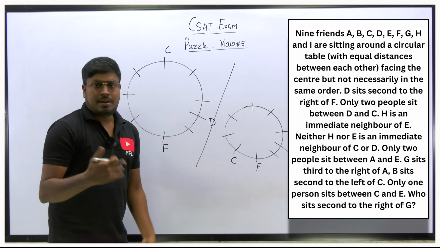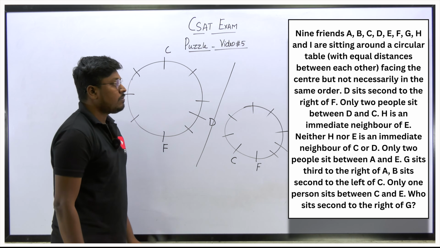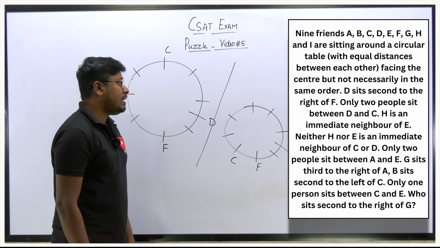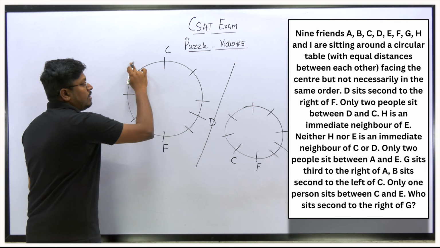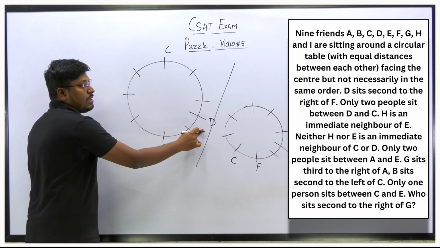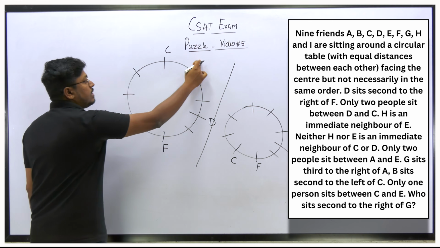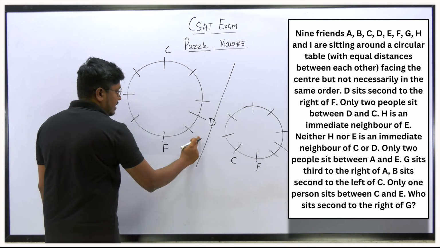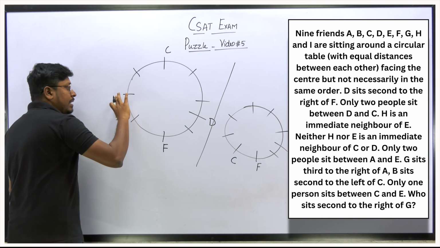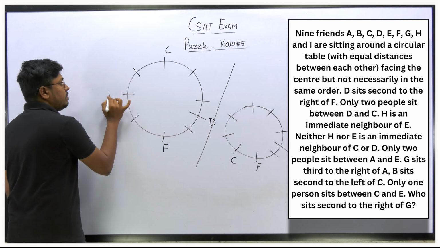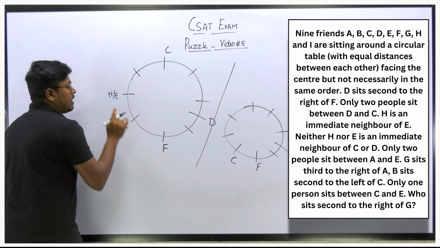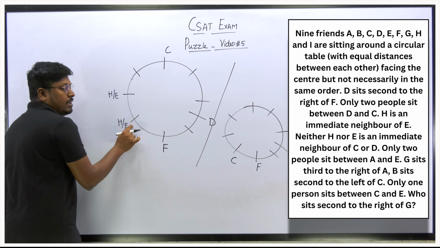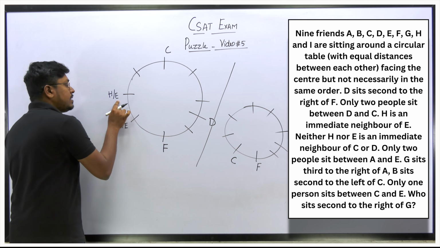So leave the point and let me move on to the next point. Neither H nor E is an immediate neighbor of C nor D. So see here, the immediate neighbors of C and D cannot be H and E. So I can't fix H here, here, here, or here. So only 2 places remaining, these 2 places. But definitely these 2 places are for H and E. Understood or not? Because both are immediate neighbors. If I fix H here, this will be E. Or else if I fix H here, this will be E.